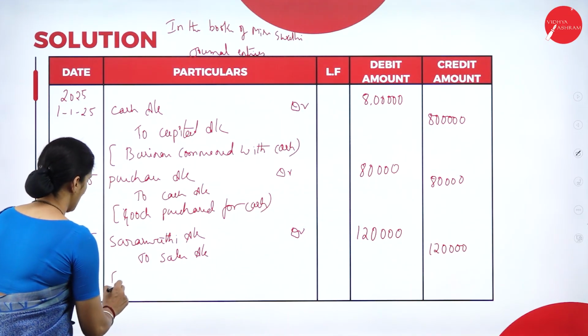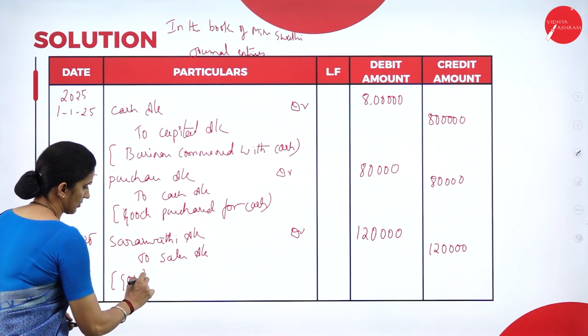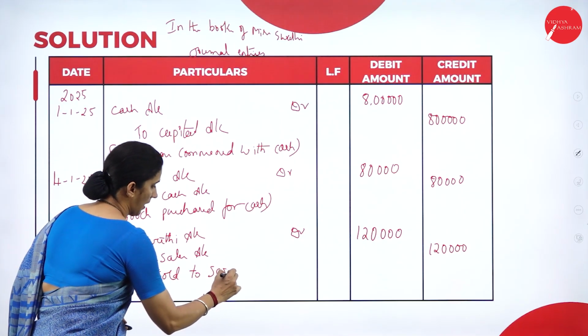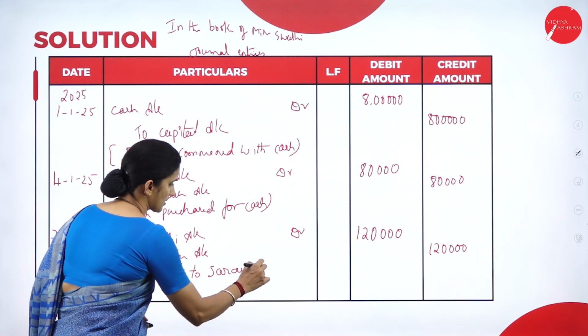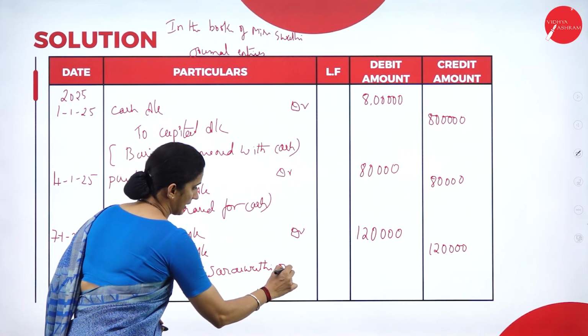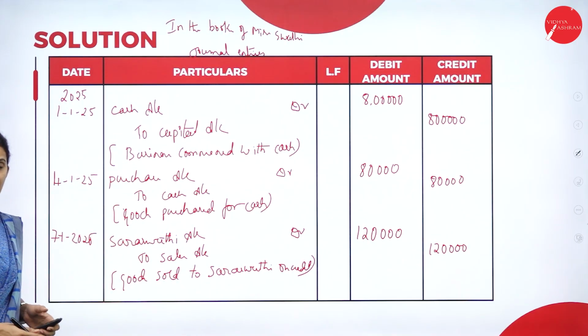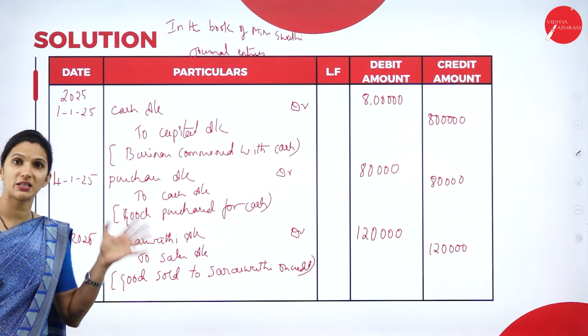Narration: goods sold to Saraswati on credit.